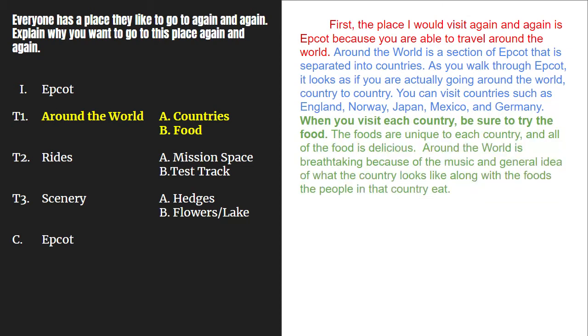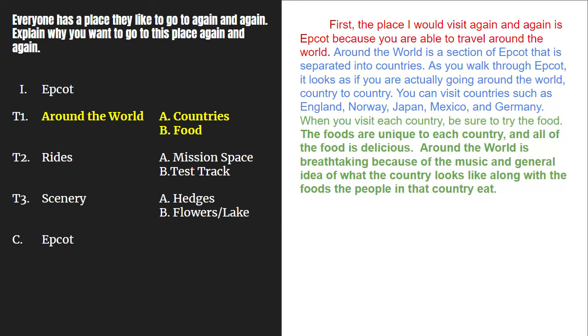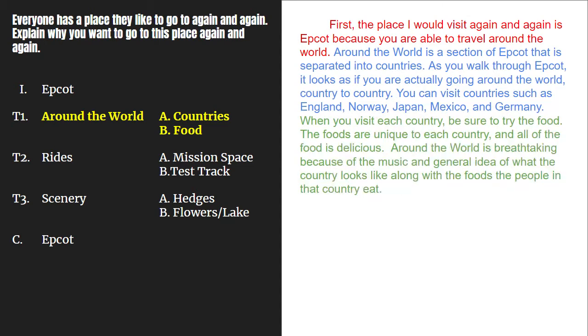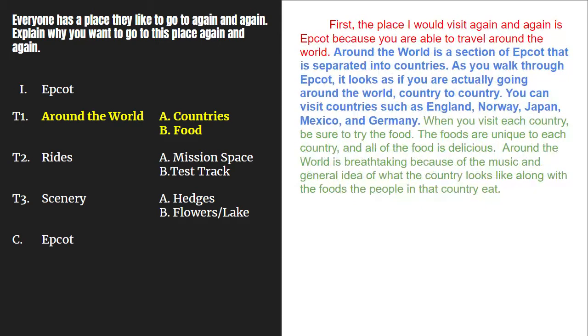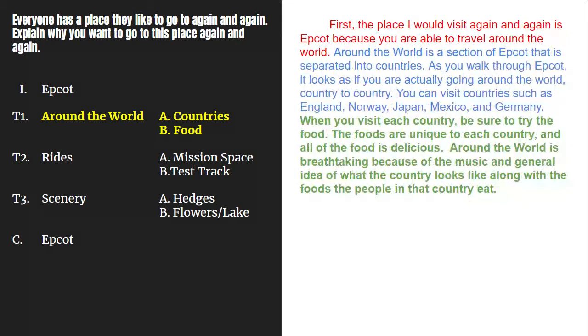Let's look closely. Our first sentence about B tells our reader what B is. And then the next 2 sentences teach our reader about B. They give more details about B. So now our topic 1 paragraph should have 7 to 9 sentences. This paragraph has 7 sentences. 1 topic sentence, 3 to 4 sentences about A, 3 to 4 sentences about B.